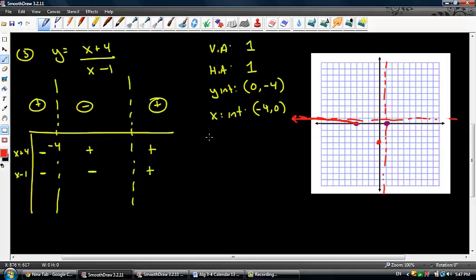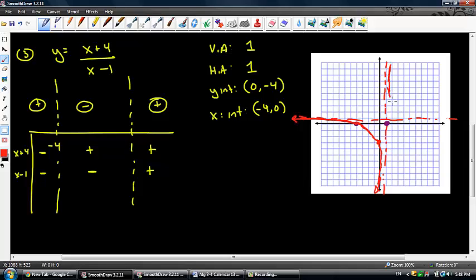Nevertheless, I'm positive. After -4, I am negative, which means I am below the x-axis. And notice how it also crosses at -4, my y-intercept. And so it's going to cross there, and then it's going to do this thing. It's going to get really, really close to that vertical asymptote, but it's just not going to get there. Beyond 1, this other purple dot, I'm just straight up positive.